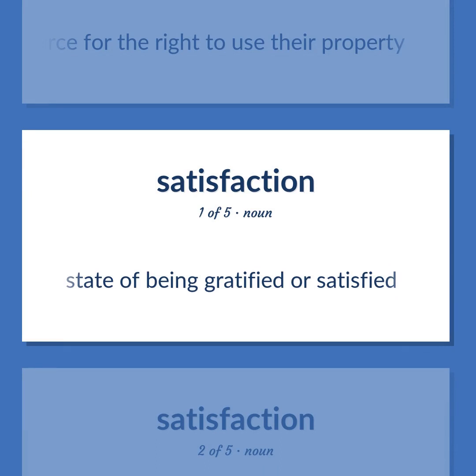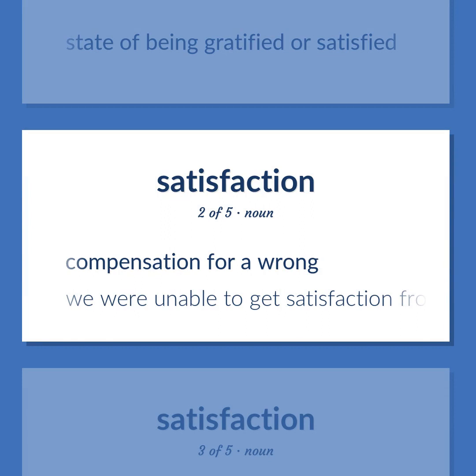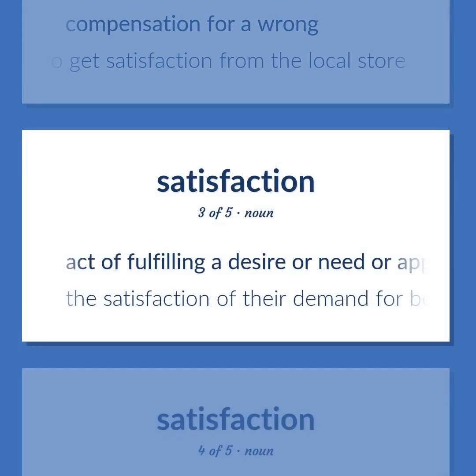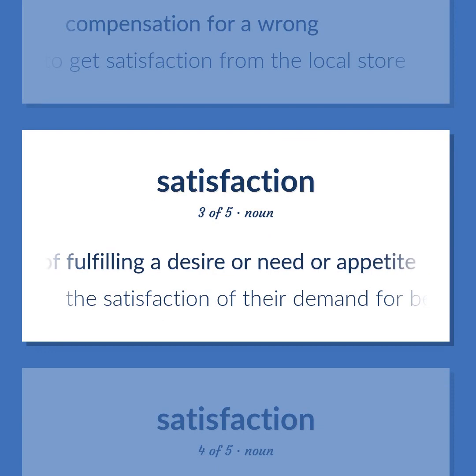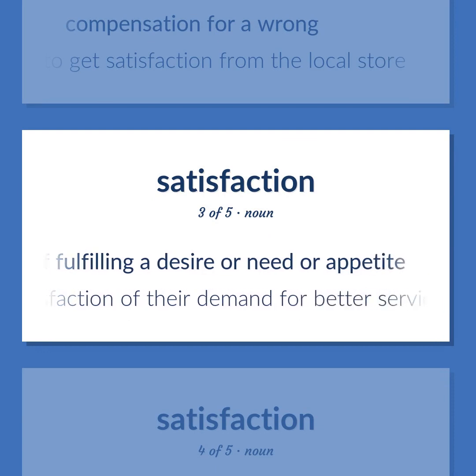State of being gratified or satisfied. Compensation for a wrong. We were unable to get satisfaction from the local store. Act of fulfilling a desire or need or appetite. The satisfaction of their demand for better services.